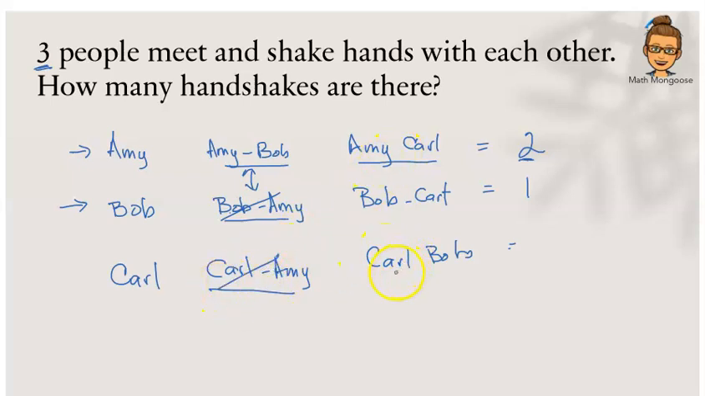But let us look closer. The handshake for Carl and Bob, look up here with Bob. Bob was shaking Carl's hand. So we know that this handshake and this handshake is the same. And we already counted it up here. So we're not going to count it again. So how many new handshakes do we have for Carl? We have 0. So what is the total amount of handshakes we have? 2 plus 1 is 3. So the total handshakes for when 3 people meet will be 3 handshakes.